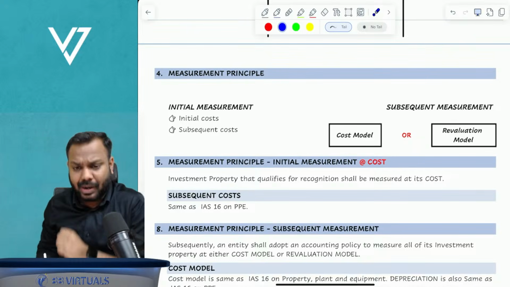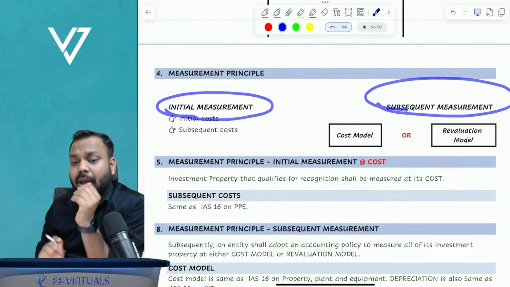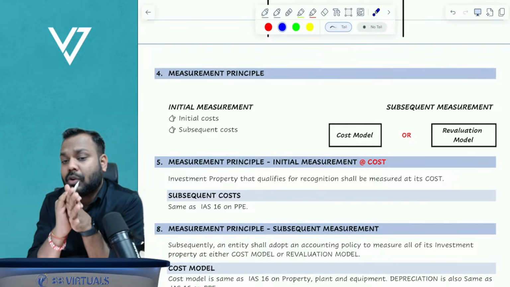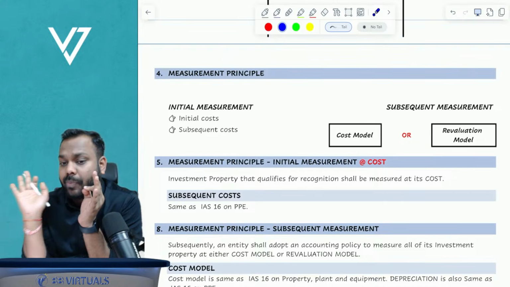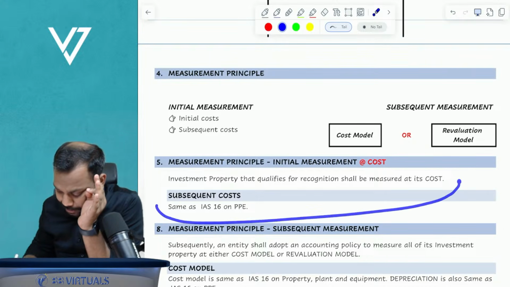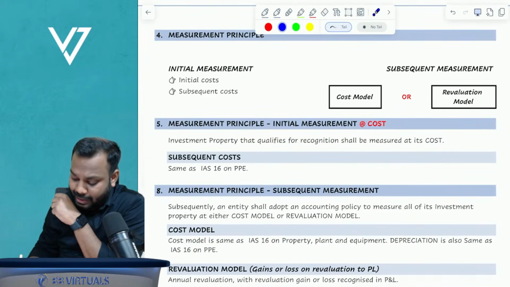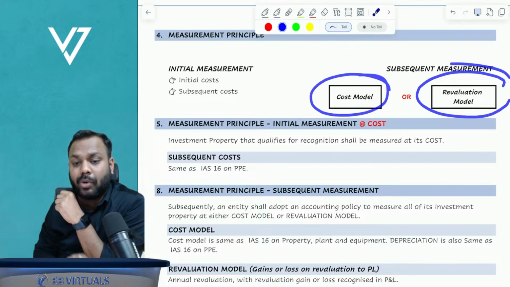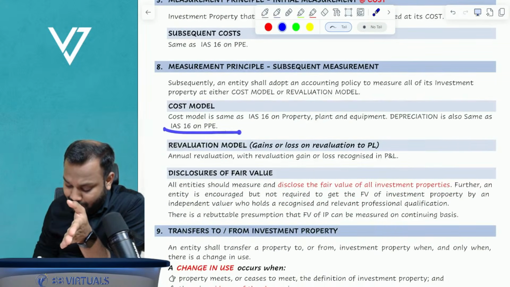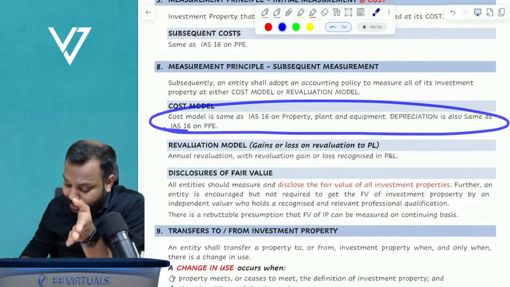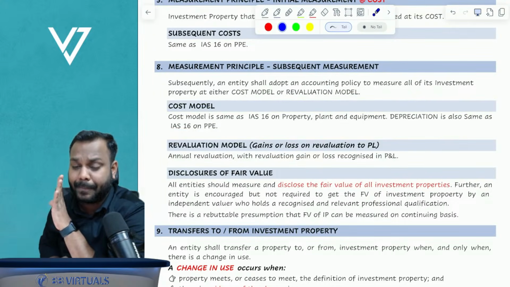Now, moving further, measurement principle. The measurement principle again has two parts, that is initial measurement and subsequent measurement. Initial measurement is done at cost. What is the meaning of cost? The meaning of cost is exactly the same as that of property, plant and equipment. Now, coming to subsequent measurement, it can be done at either cost model or revaluation model. The cost model is exactly the same as that of property, plant, equipment. Depreciation is also the same as property, plant, equipment. There is no difference in that.